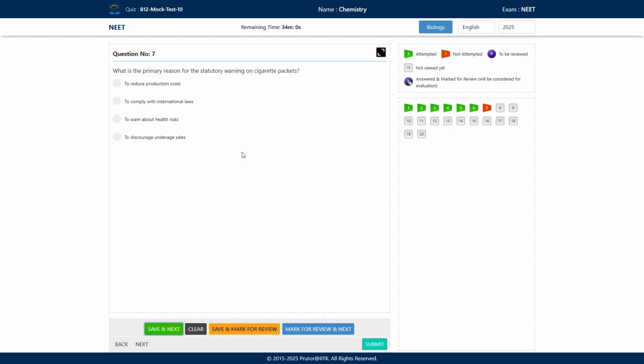Next one, what is the primary reason for the statutory warning on cigarette packets? So what will be the correct answer here? You have four options. First option is to reduce production cost. Next is to comply with international laws. Third is to warn about health risk. And the last one is to discourage underage sales. So what will be the correct answer?